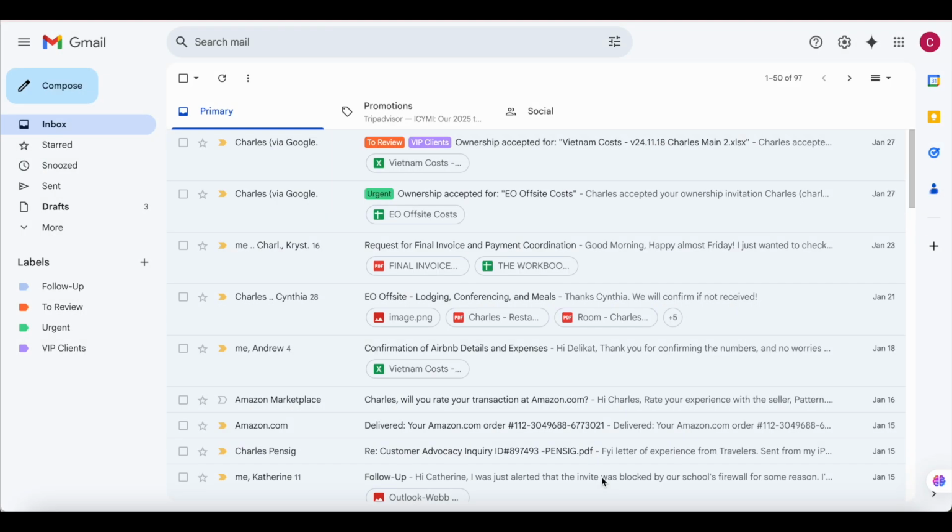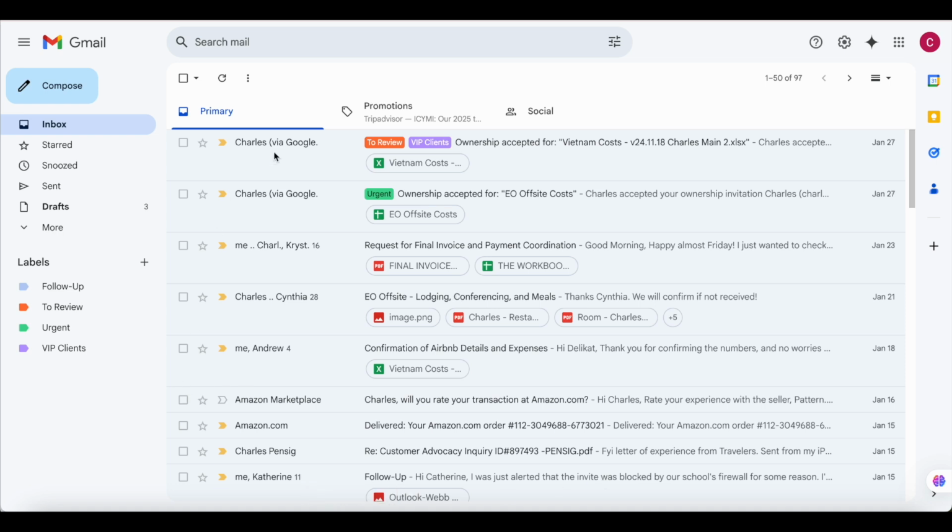Now that you have created the labels and you know how to label the emails, as I was showing you, you need to move most of the emails already in your client's inbox into the labels. But you don't have to do this manually, even for the next emails that will be coming in. So I will show you how to create filters so that any email that comes in can be filtered into the labels automatically. So instead of manually sorting emails, we set up filters to automatically route emails. For instance, let's say newsletters, reports, or any updates from the team into the specific labels that we created.